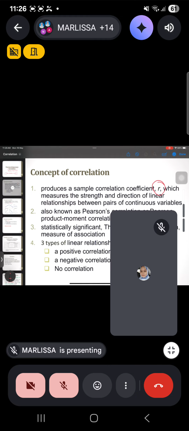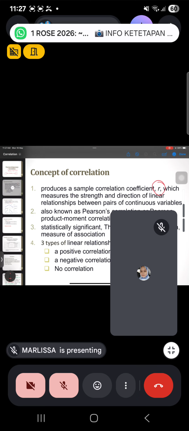Let's say we can say that study time has a very weak relationship with the performance of your quanti and quali quiz, meaning that study time doesn't really cause your performance to be higher or lower.